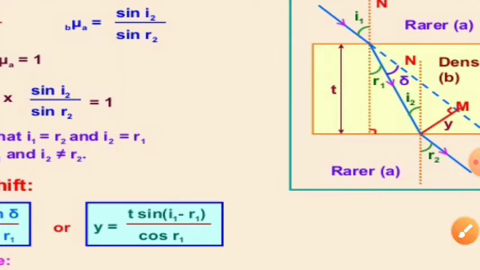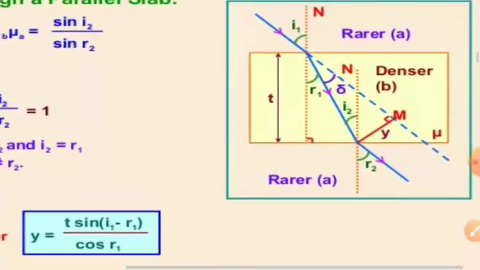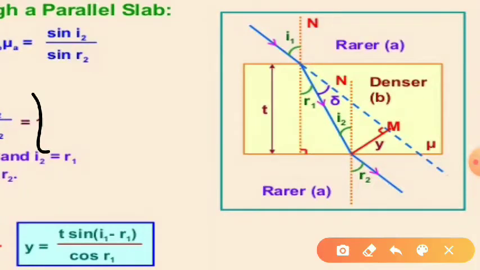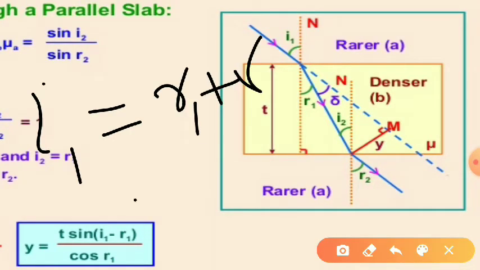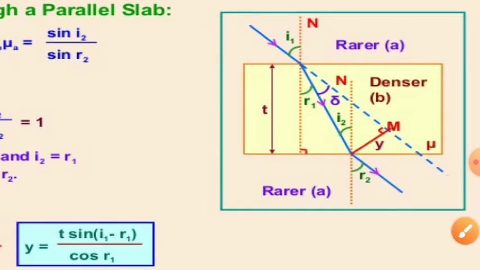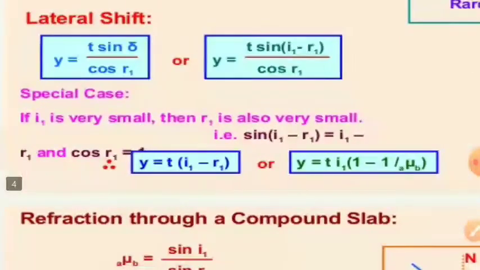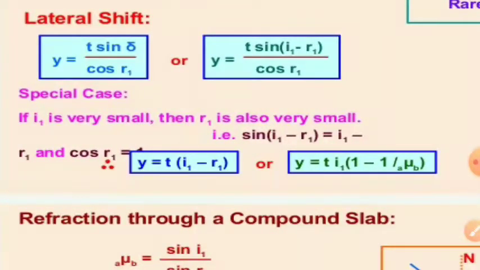Now, from the figure you can see that I1 is equal to R1 plus delta. So delta is equal to I1 minus R1. Now, as angle I1 is very small, R1 will be further smaller.